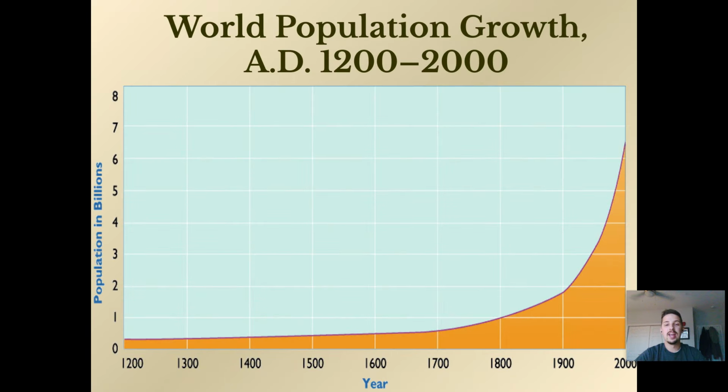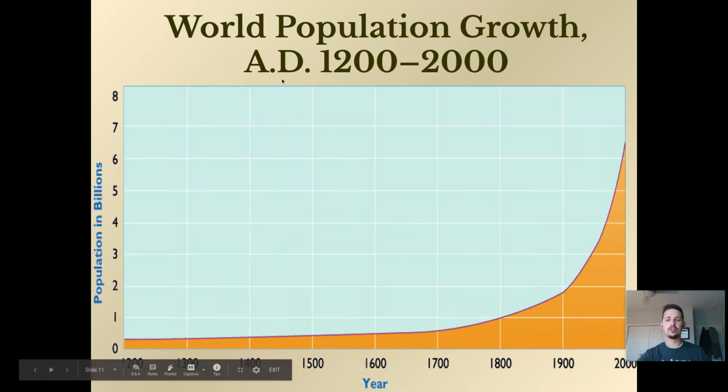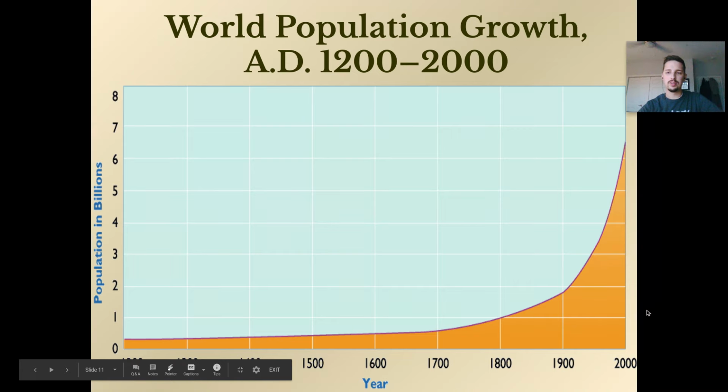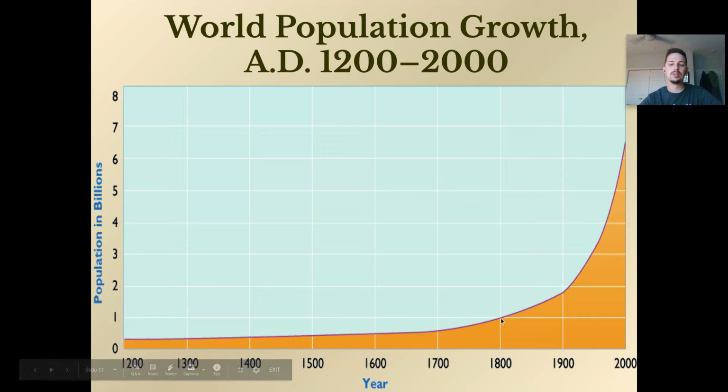All right, and here is a graph showing you the world population growth from the year 1200 to the year 2000. Let me move myself out of the way. So in 1200, looking at population in billions, you've got less than a billion people. There's less than a billion people in the world all the way up to 1800. And then look at this. This right here is about the end of World War II, roughly.